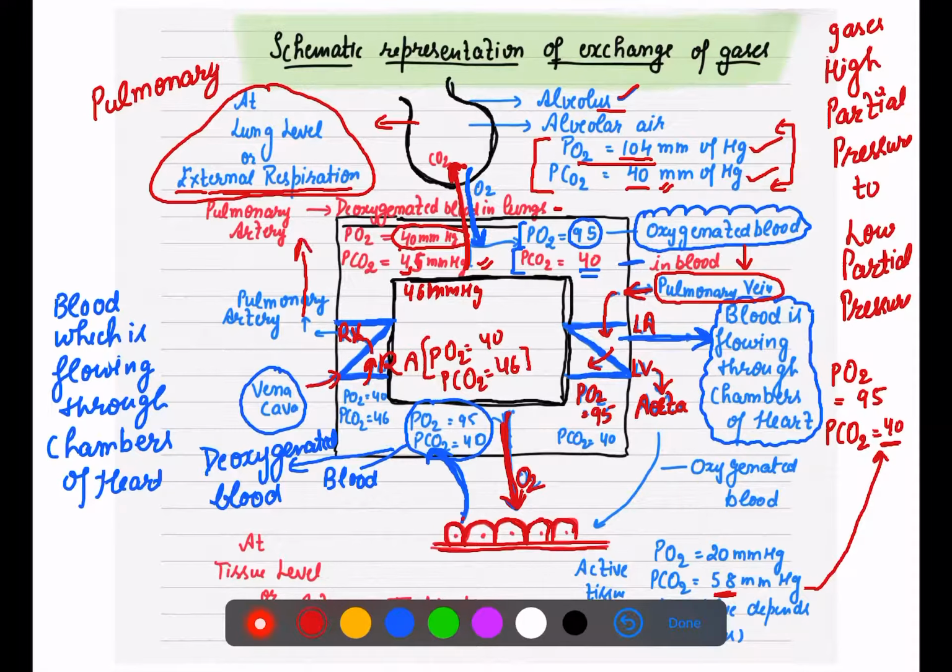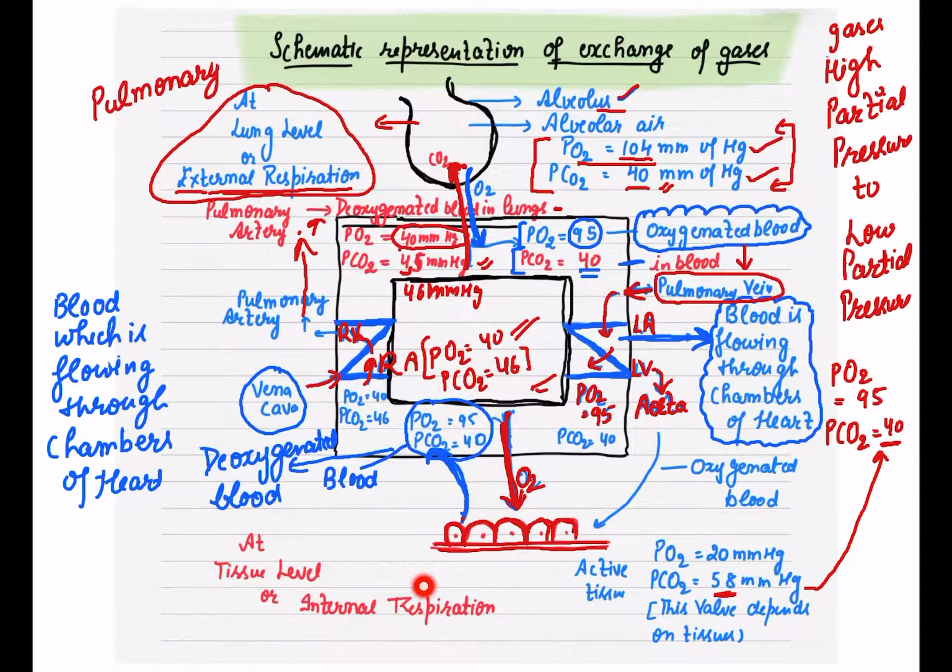Pulmonary artery. So the pulmonary artery will take them to the lungs. So this blood has partial pressure of oxygen 40 and CO2 46. I know this condition is a little bit messy for you, but let me explain one more time very quickly, otherwise this lecture will be very, very long.